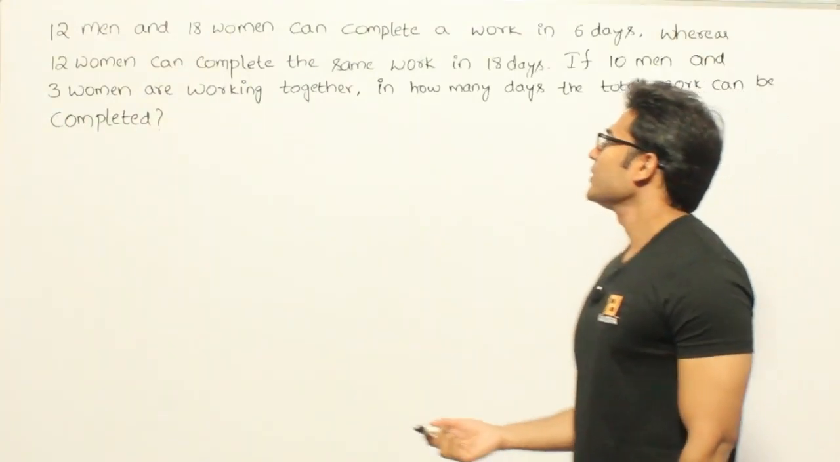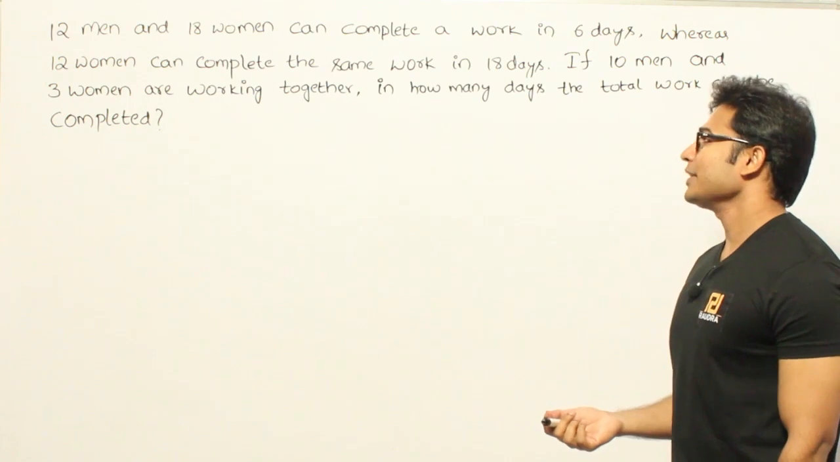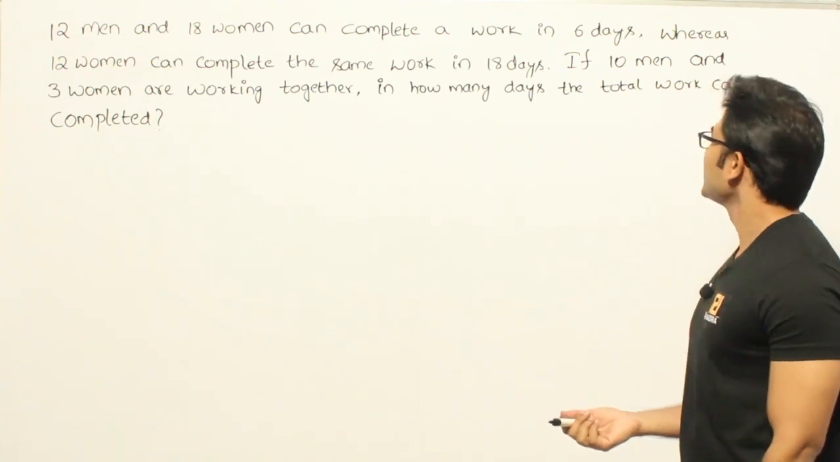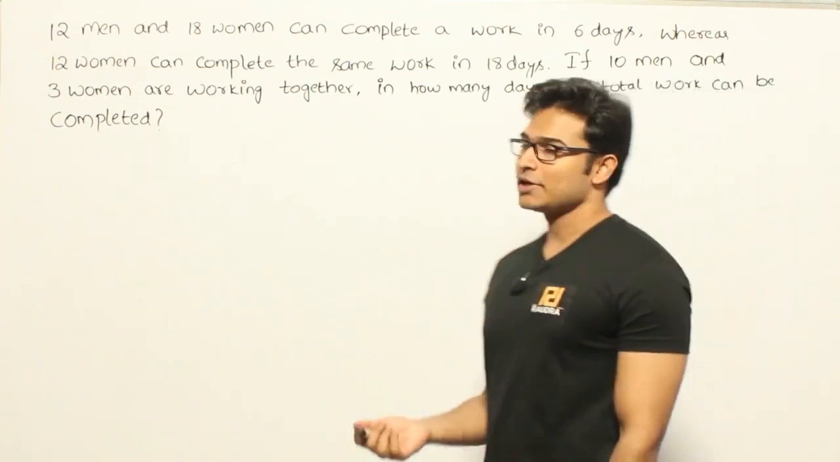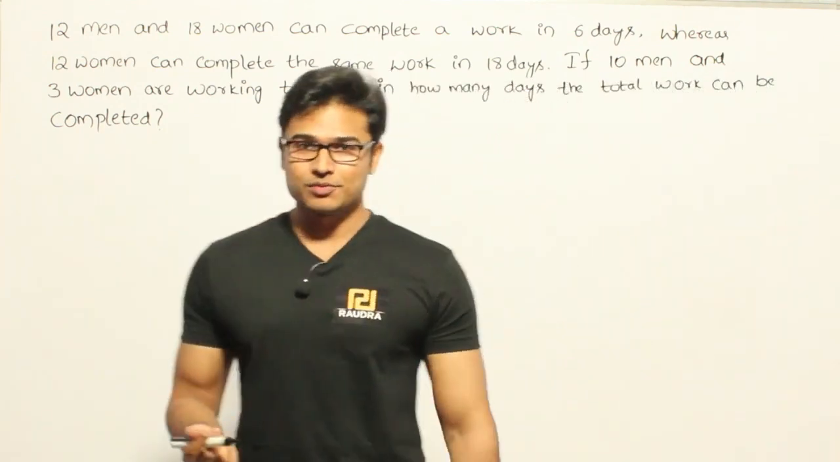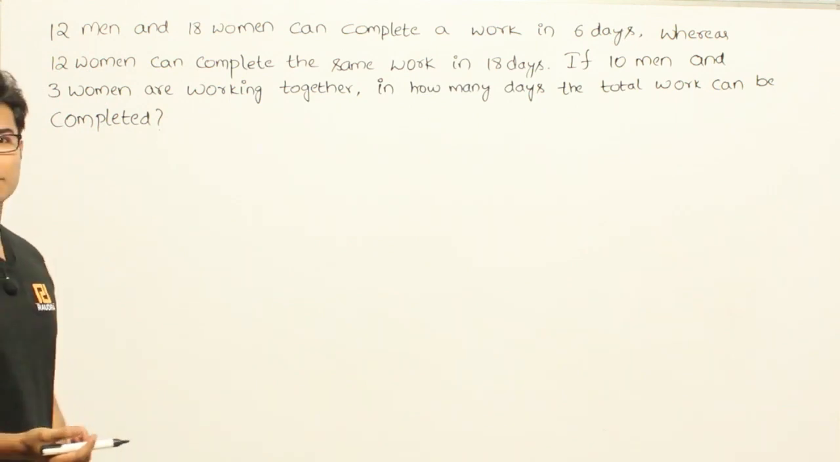Let's see this. 12 men and 18 women can complete a work in 6 days, whereas 12 women can complete the same work in 18 days. If 10 men and 3 women are working together, in how many days can the total work be completed? So they have given us 3 groups, and now they are asking us for the third group how many days they will be able to finish the work.